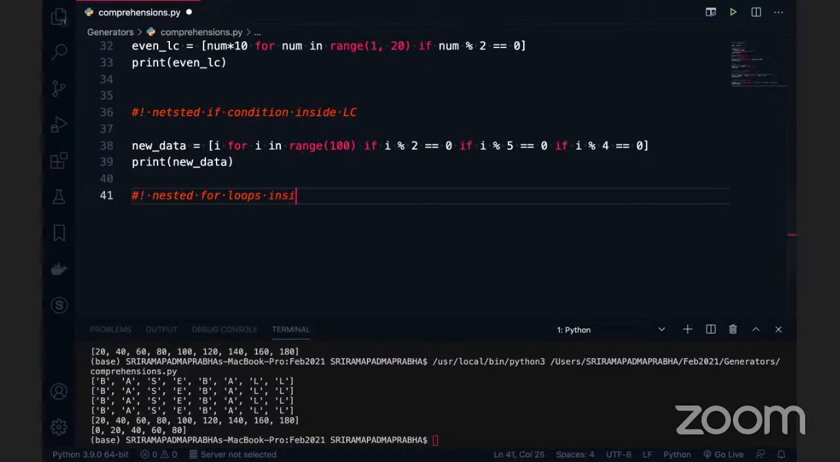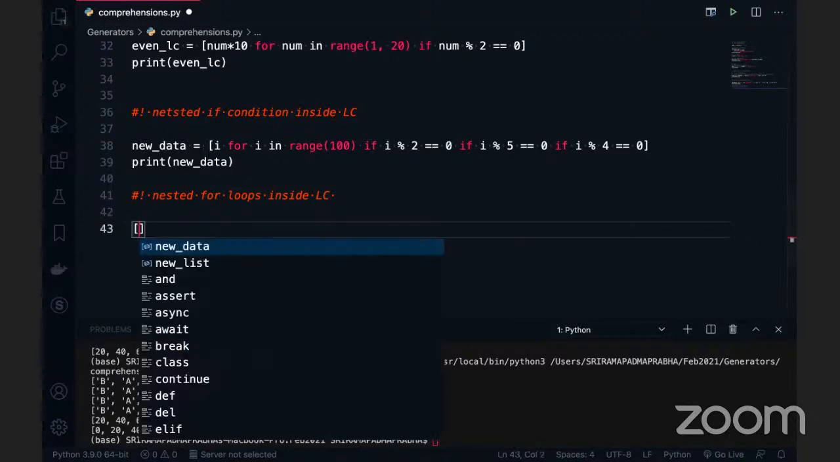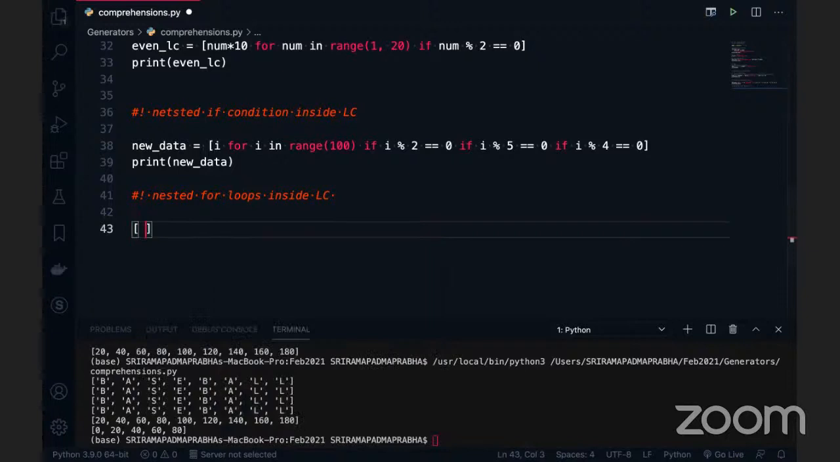So inside LC, here is the list comprehension. Previously we used two if conditions. This time I am trying two for loops. Is it possible, guys? Let's go and try. I'm going to try a different way now. Take the list comprehension, that is a square bracket, and use the for condition. And what can we do now?